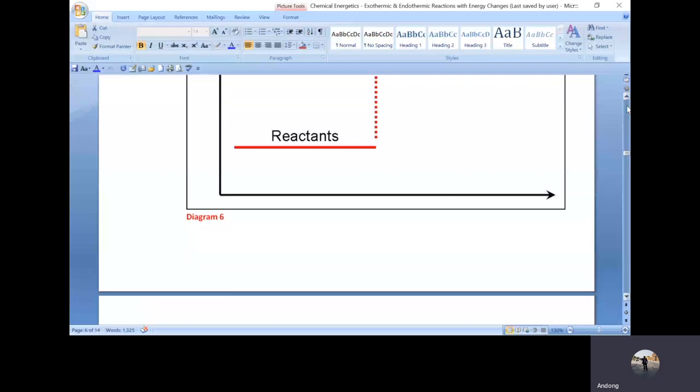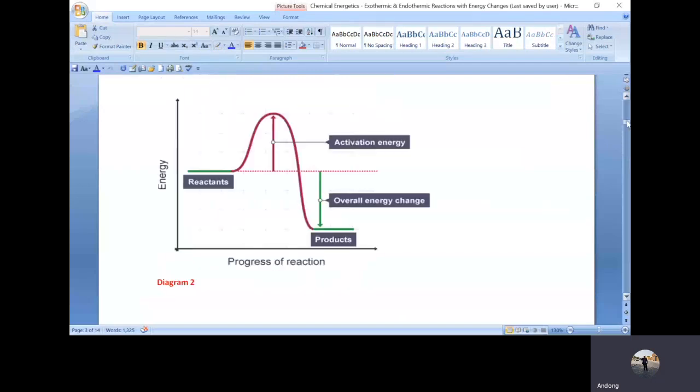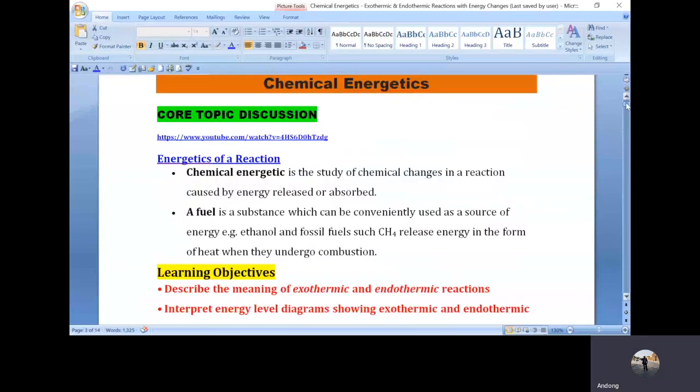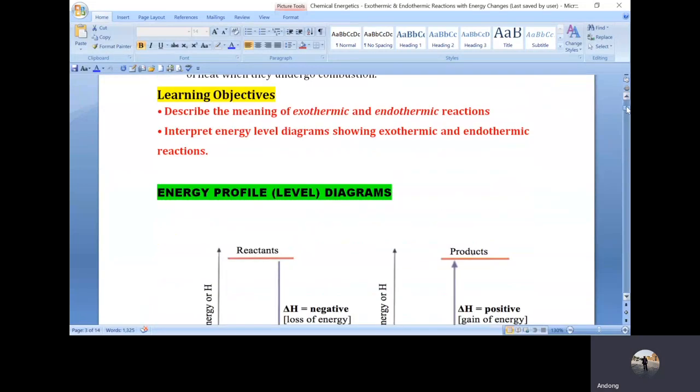Further, we went on to discuss exothermic and endothermic reactions.